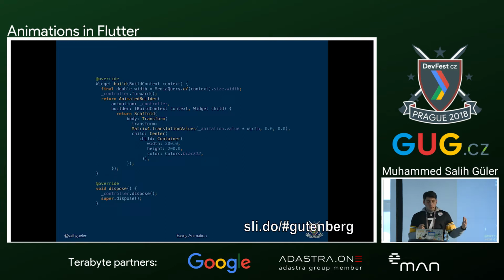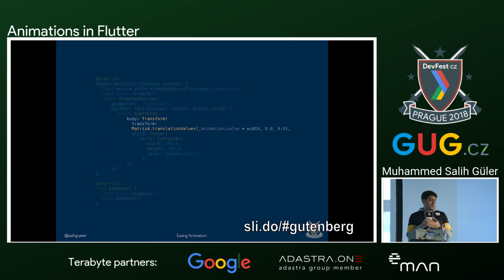And for moving it from left to right position, what we are doing here is we are using transform. Transform is, in each frame change, before painting the widget, it gets the information from the animation, this animation value, and it moves it to the related position in each frame change. So we are having this animation by each iteration and each frame change when the ticker is saying that, OK, next frame is ready, next frame is ready. So in each iteration, we are having a movement and then animation at the end.